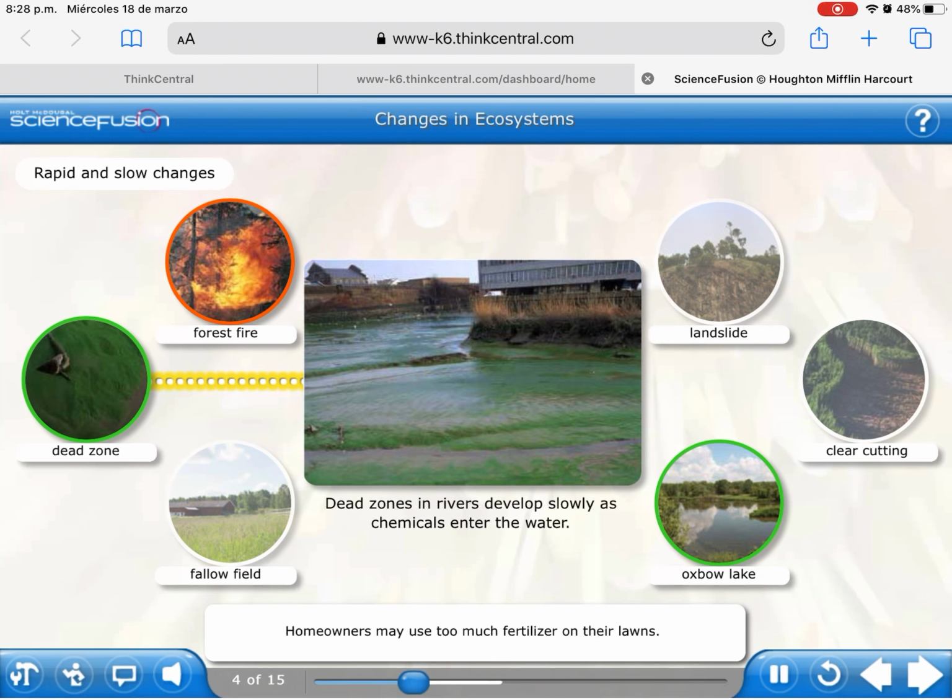Homeowners may use too much fertilizer on their lawns. This extra fertilizer washes into streams and rivers. Little by little, the amount of fertilizer builds up in the rivers. These chemicals can cause algae to grow quickly, and that can be deadly to aquatic plants and animals. This dead zone was caused by the slow buildup of fertilizer in the water.